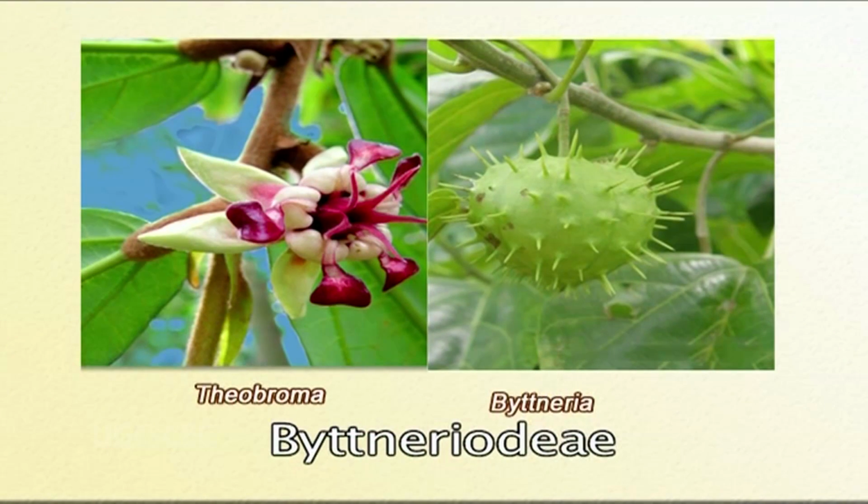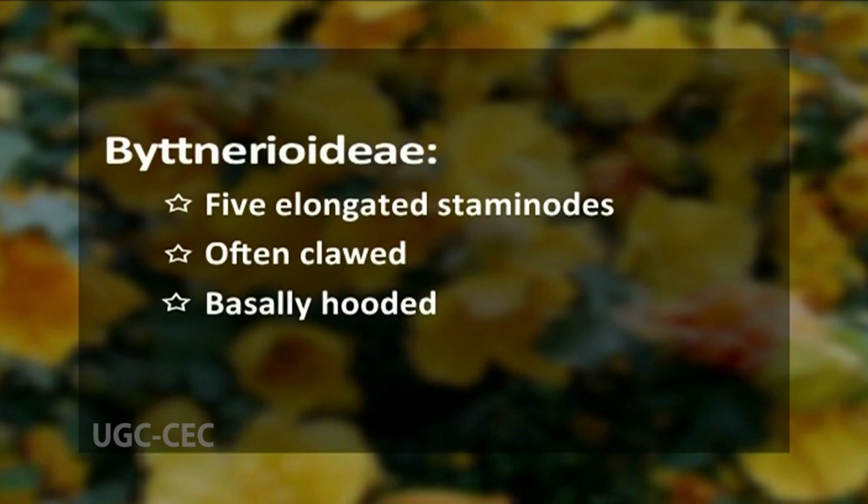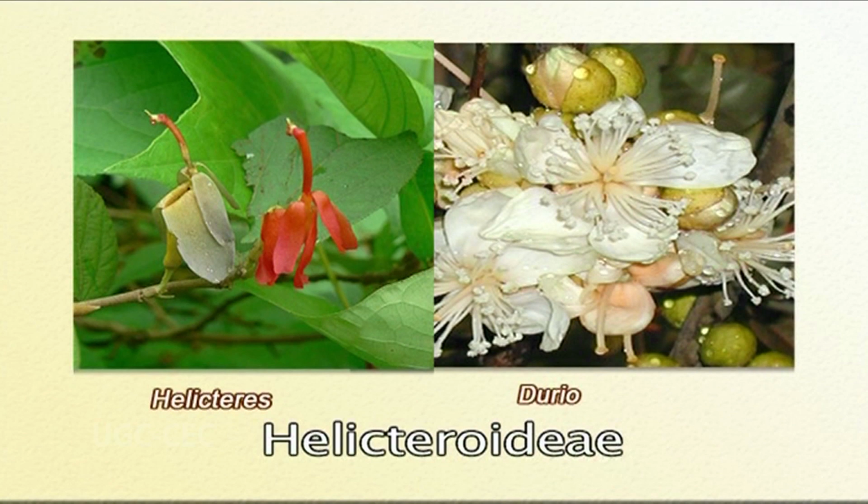The second subfamily is Byttnerioideae, which is represented by common genera like Theobroma, Byttneria, and their relatives. The Byttnerioideae have 5 elongated staminodes that alternate with unusually shaped petals. Often these petals are clawed and basally hooded. The Helicteroideae subfamily, as represented by Helicteres, Durio, and other relatives, shows a common feature of the presence of an androgynophore.